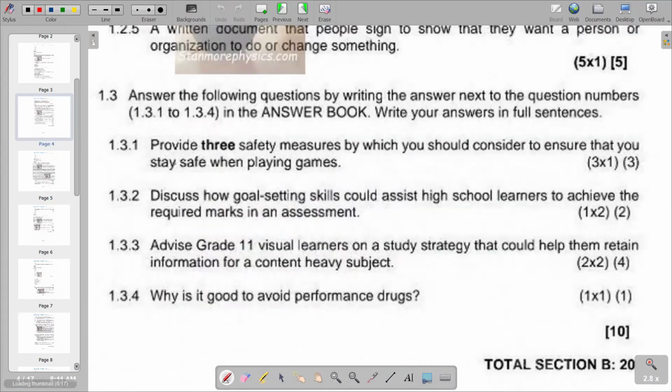Then we move on to the next part, which is now 1.3.4. Why is it good to avoid performance drugs? Drugs, basically, I would say that drugs may lead to disqualification in participating in professional sports, which is something that should be avoided. So, very important to avoid performance drugs, due to the negative effects that we've just seen.